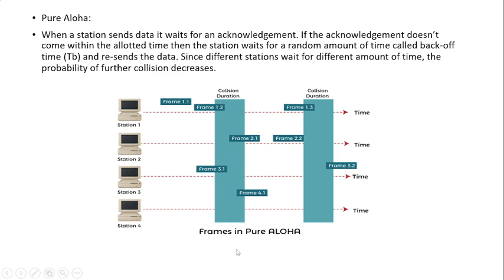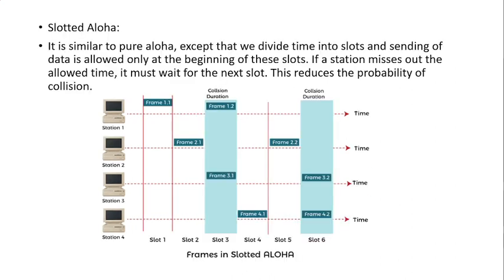All these come under the same slotted time. Automatically there will be collision between these four packets. You can also see that 1.3, 2.2 as well as frame 3.2 come under the same slotted time, so collision happens here in pure Aloha.